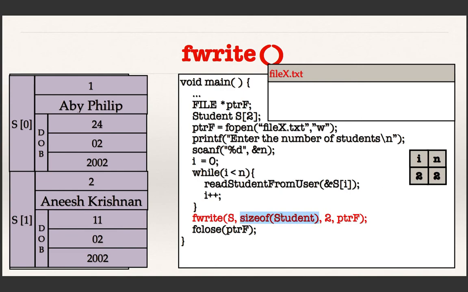You can use the sizeof operator to pass it, sizeof student, and the number of elements in the array. Here only 2 elements, and then to which file I have to write. So this will write the whole array as a block of information to the file.